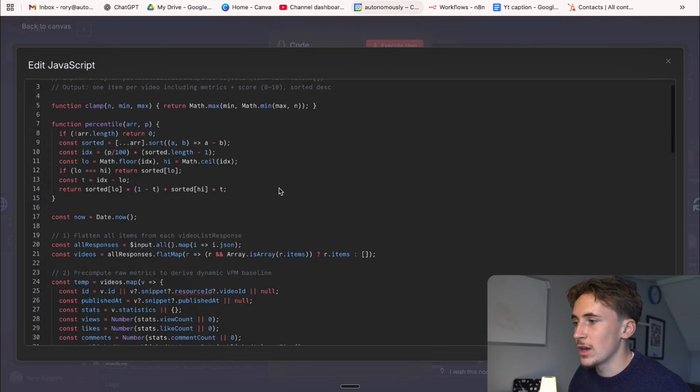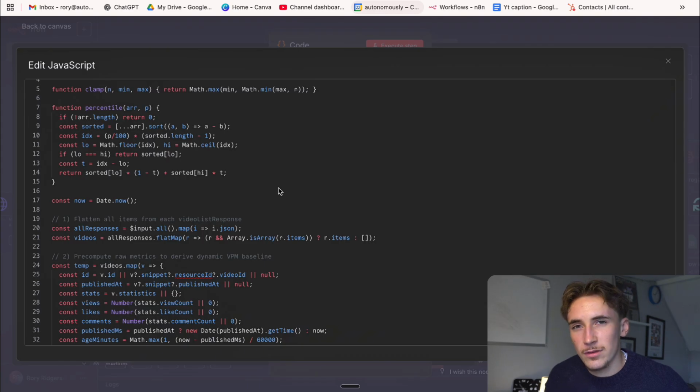But basically what we're doing here is kind of like a small algorithm, and it just goes through, looks at the published at date, and then looks at their views to calculate the views per minute. Then it does the exact same thing with their likes and comments to calculate the engagement per minute. It gives each of those a score: for the views per minute, it's out of 7, and for the engagement per minute, it's out of 3.